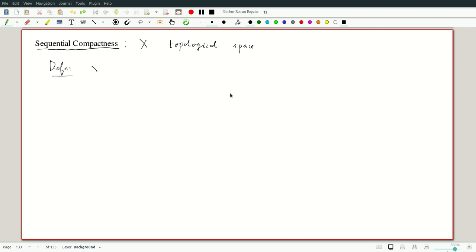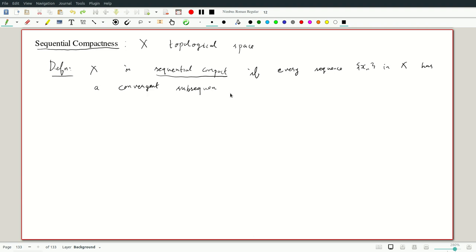Namely, if we take a topological space, we say X is sequentially compact if every sequence x_n in X has a convergent subsequence.